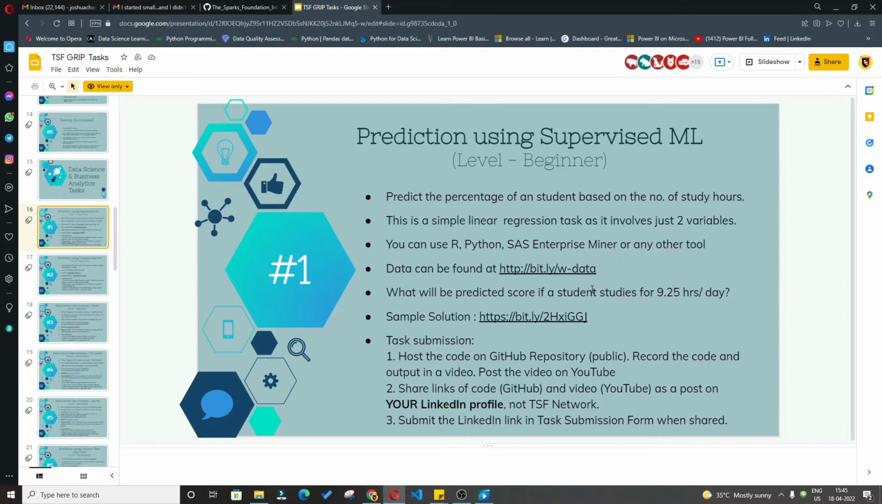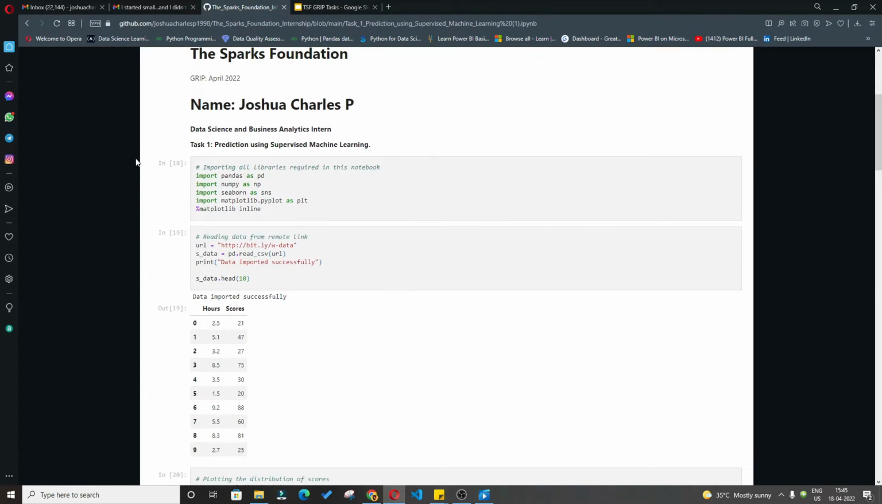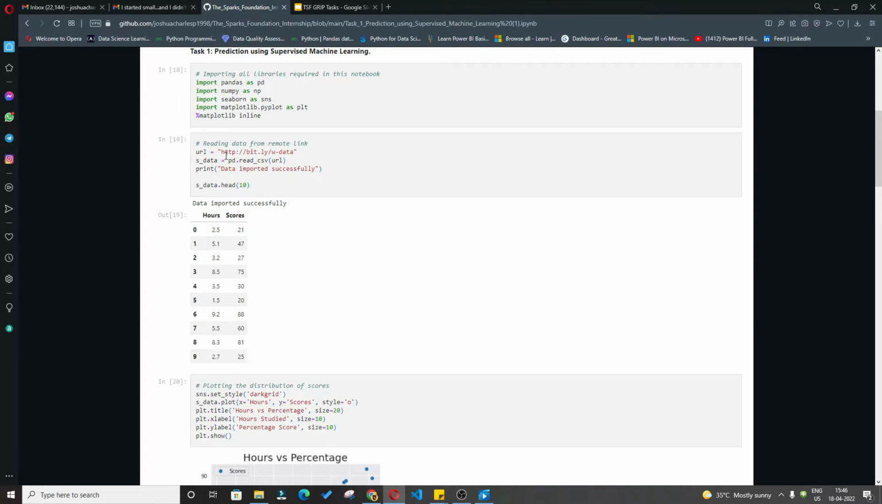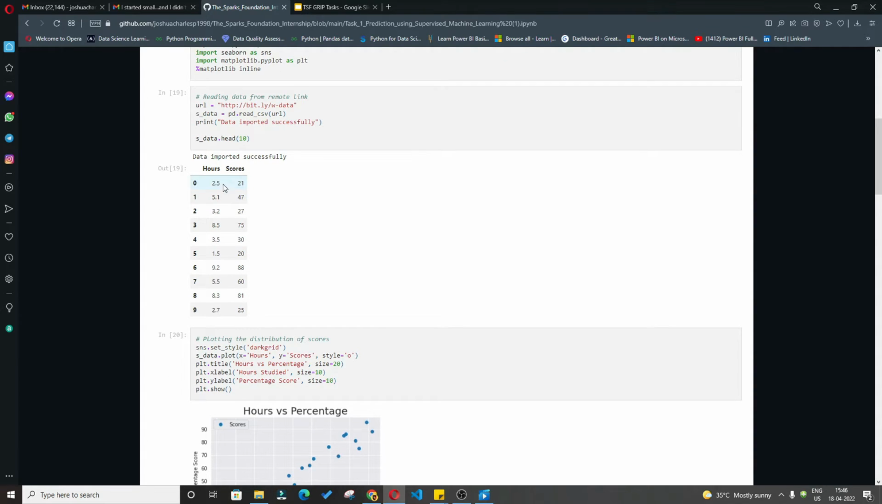So let's get into it. As required, I have imported all the necessary libraries, starting with pandas and numpy. I got the URL from the link and processed it using the pandas read CSV command, since the data is in a CSV file. I successfully imported the data set and viewed it using the head function, which shows that it has 2 columns and similar rows. The columns are hours and scores.